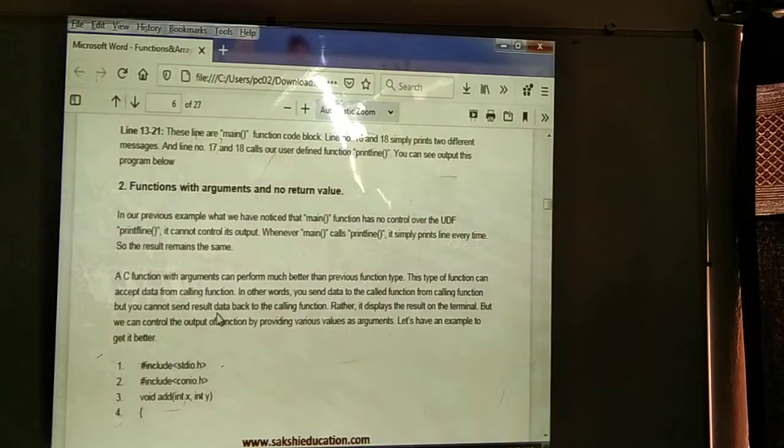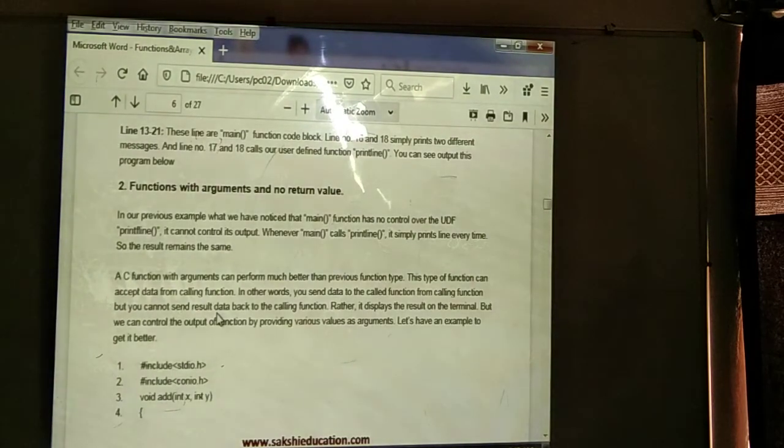The C function with arguments can perform better than the previous type of function. Here we are going to be performing some action. This type of function can accept data from the calling function. In other words, you send the data to the called function from the calling function, but you cannot send the result back to the calling function.